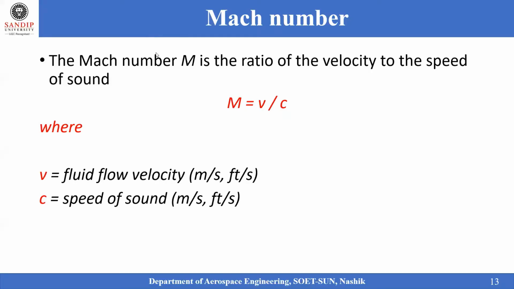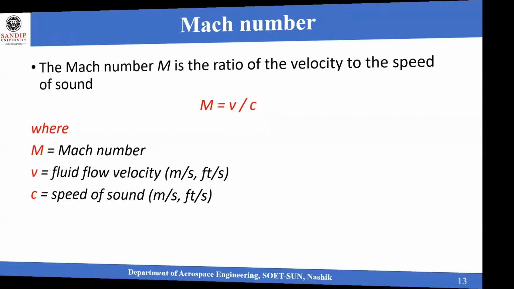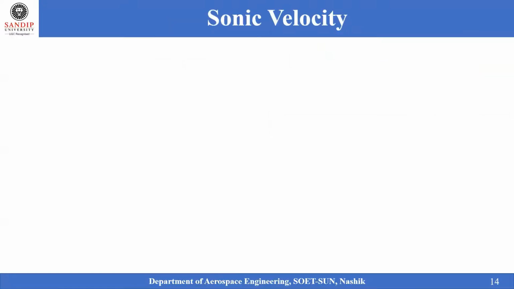The Mach number is the ratio of the velocity of the object to the speed of sound, generally written as M = v/c, where v represents the speed of the object and c represents the speed of sound. Generally c is equal to the square root of gamma R T, and v is the object's traveling velocity in meters per second or feet per second.